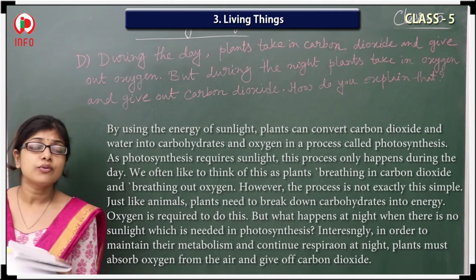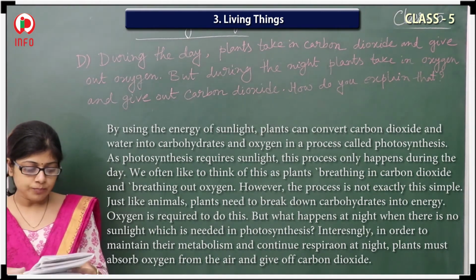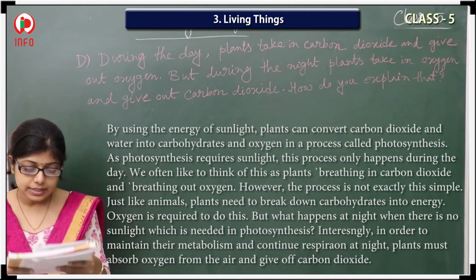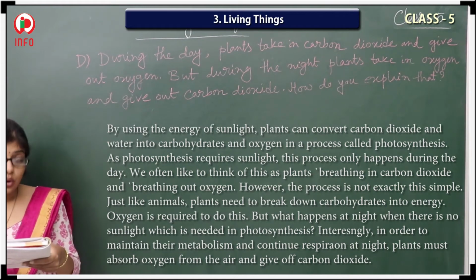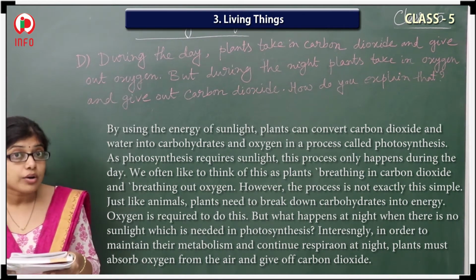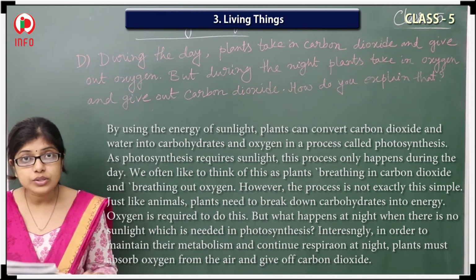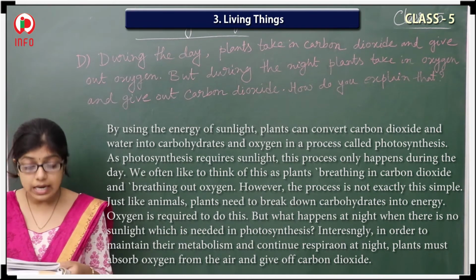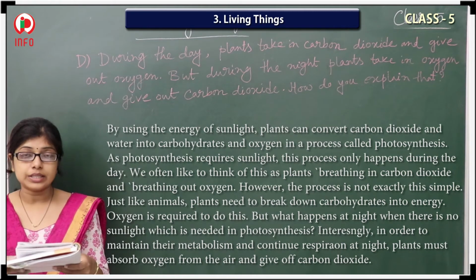I think all of you can remember during explanation I have told you that by using the energy of sunlight, plants can convert carbon dioxide and water into carbohydrates and oxygen in a process called photosynthesis. As photosynthesis requires sunlight, this process only happens during the day.